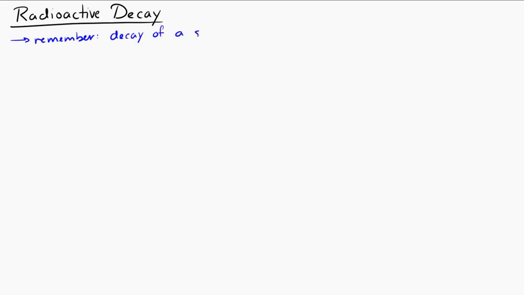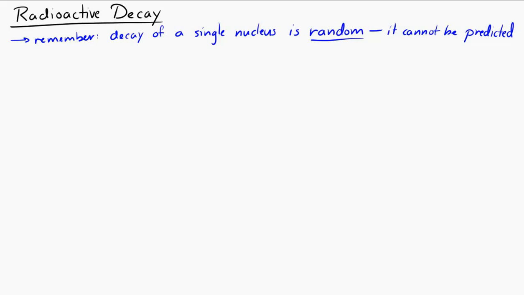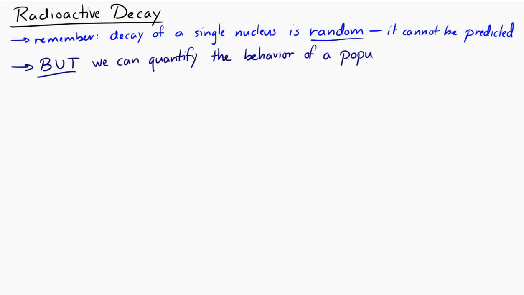Now let's take a look at radioactive decay in a little more detail. So remember, the decay of a single nucleus is a random process. It cannot be predicted exactly when a single nucleus will decay. But we can quantify the behavior of a population of nuclei.